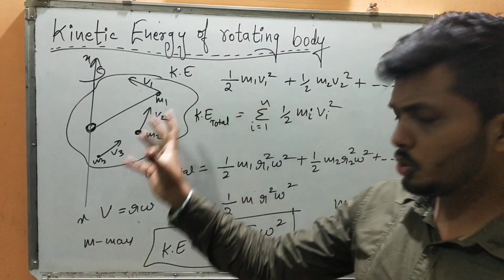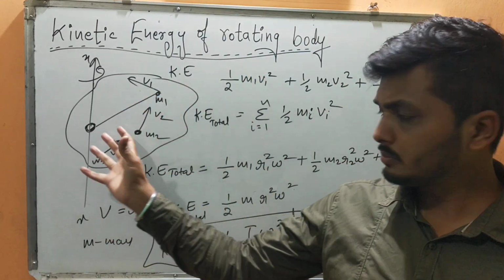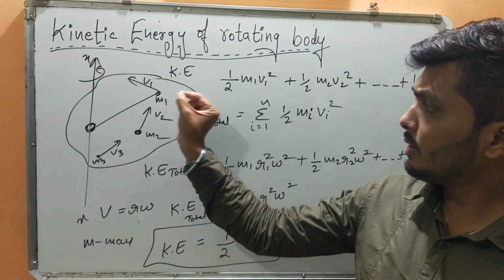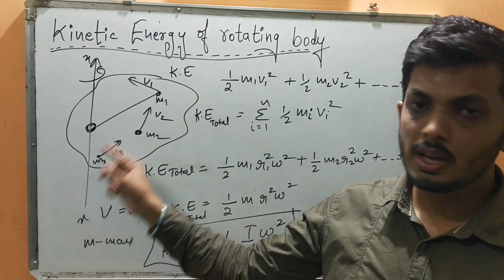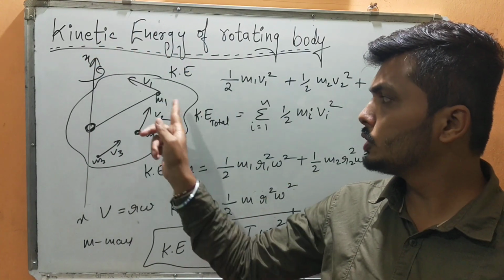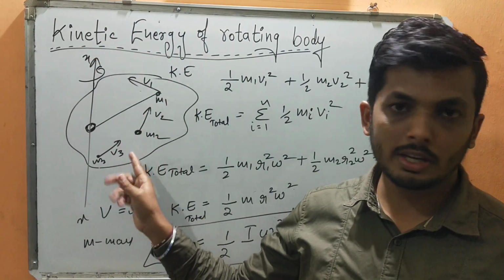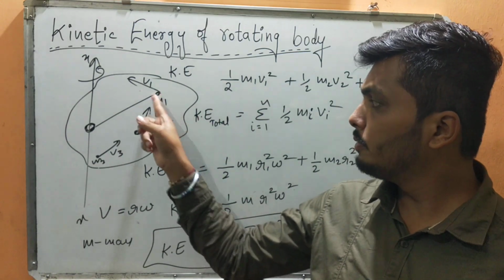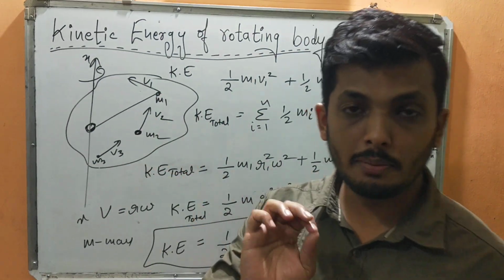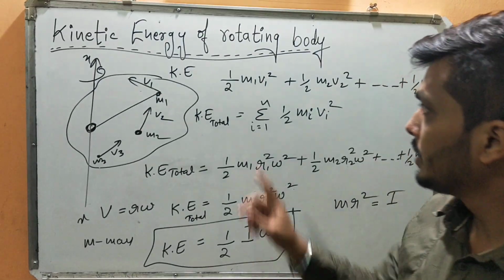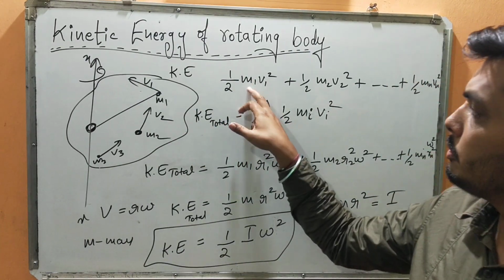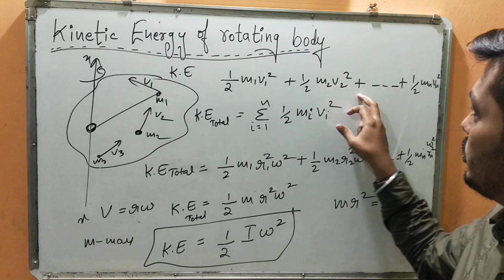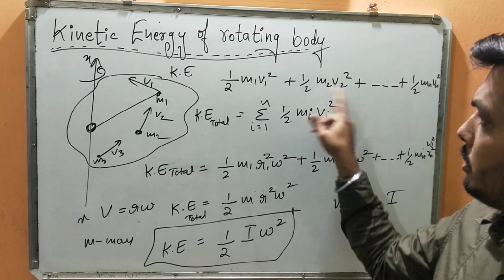So just to revise, I had taken a body of mass m. I have considered small points of this body. Let the masses be m1, m2 and m3. m1 is moving with v1, m2 is moving with v2, m3 is moving with v3. Since it is a rotating body, they will travel with different velocities. I had made it clear in the first class itself. So kinetic energy we know is half m v square. For the first particle it will be m1 v1 square, for the second particle m2 v2 square, and so on. So the total will be what?